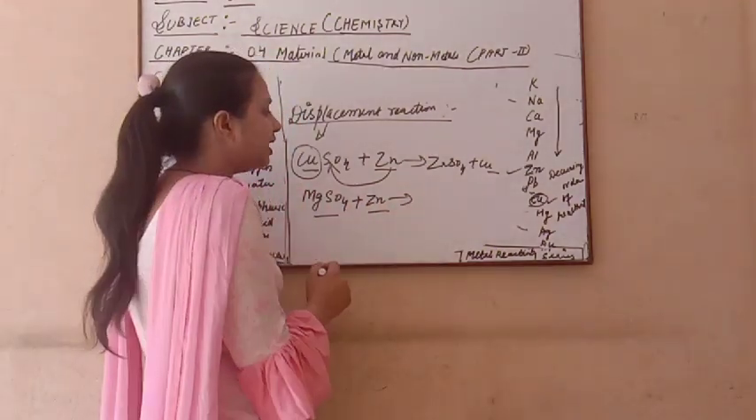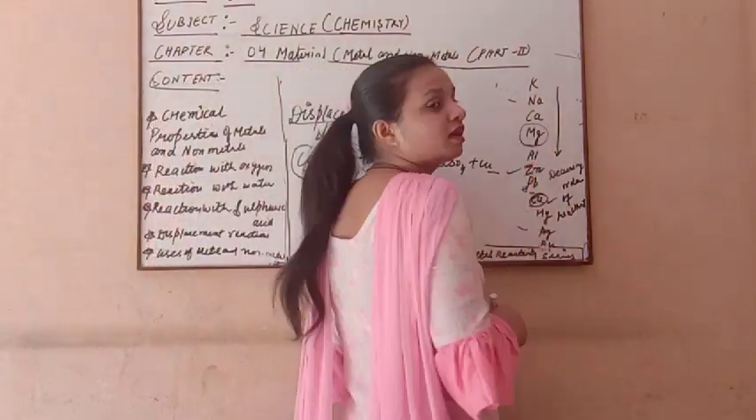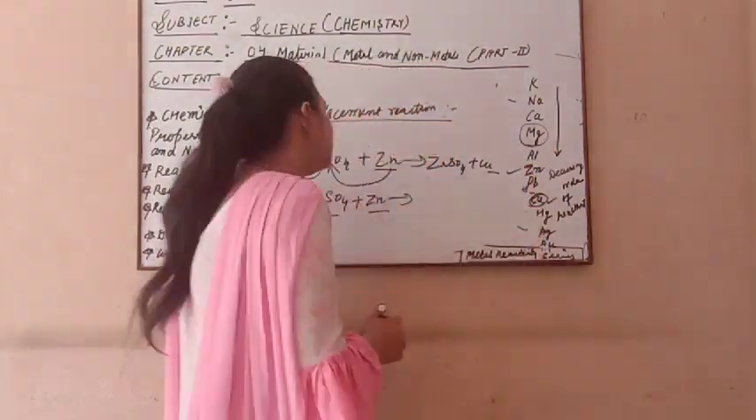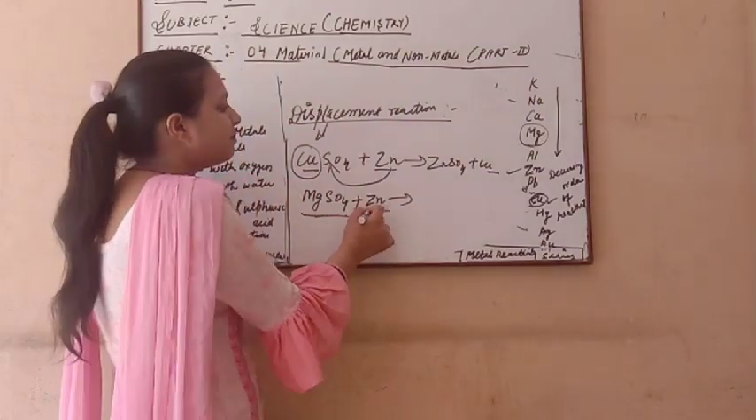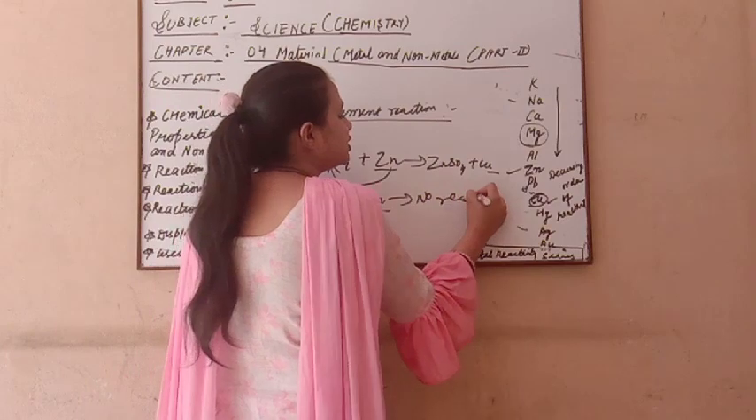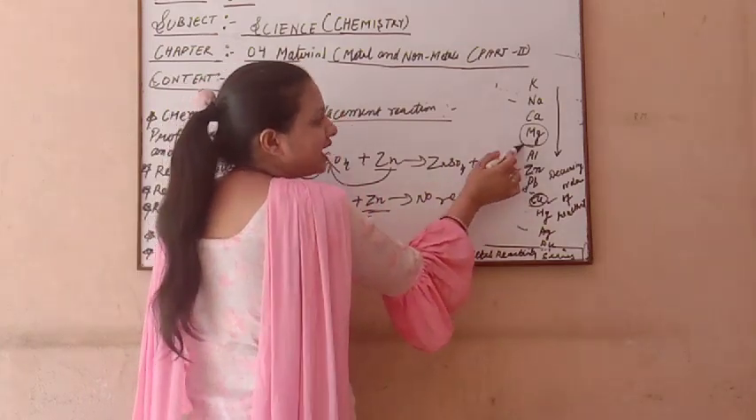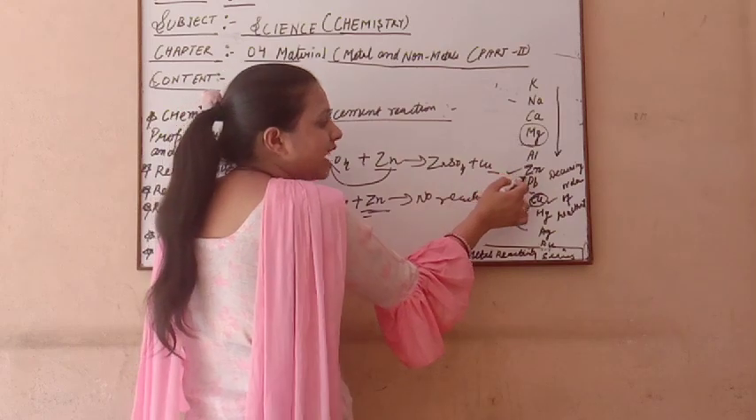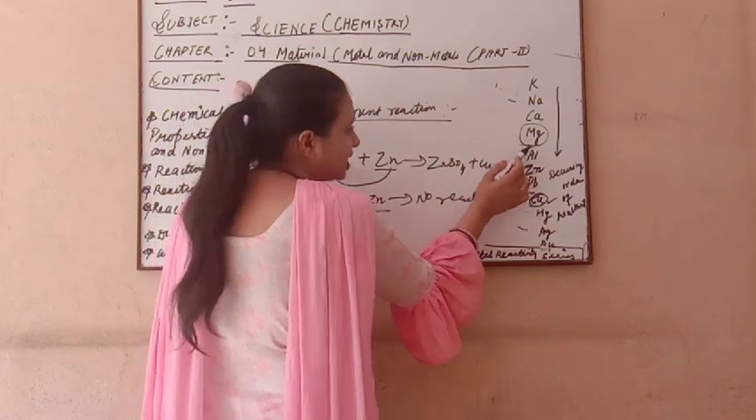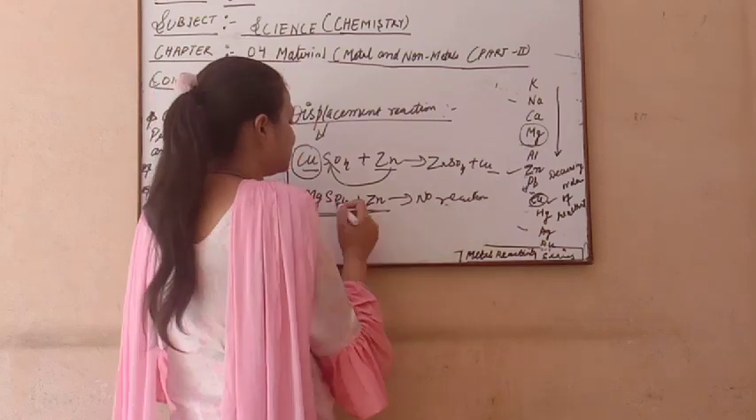So what will happen here? You see this reactivity series. Magnesium comes above zinc. So when magnesium sulfate reacts with zinc, no reaction takes place. Why does no reaction take place here? Because zinc is less reactive than magnesium. So zinc does not have the capability to displace magnesium from the sulfate.